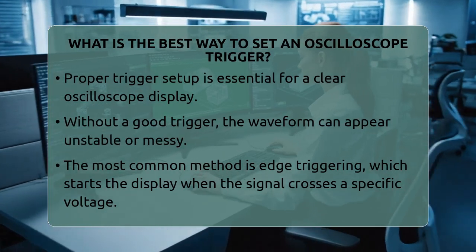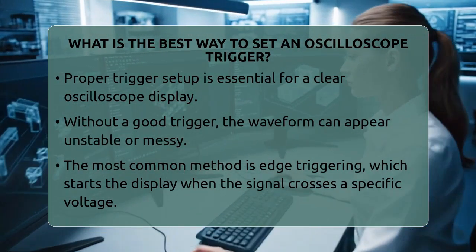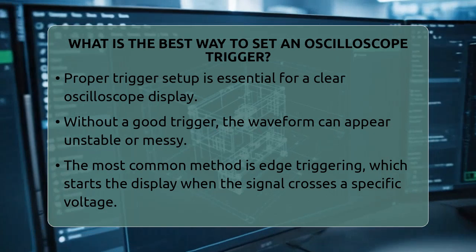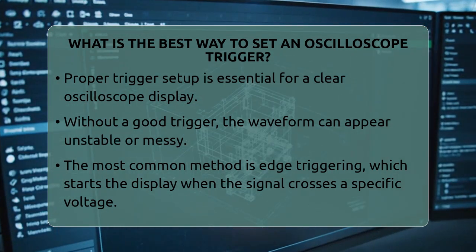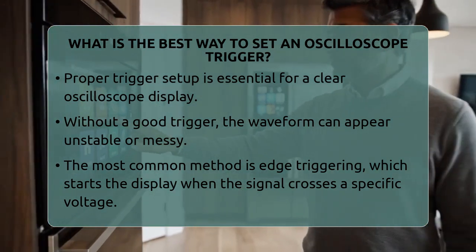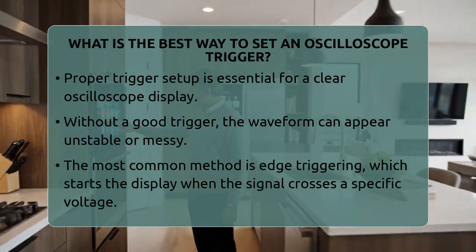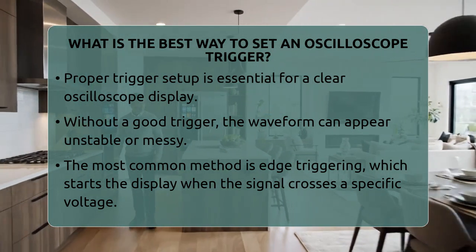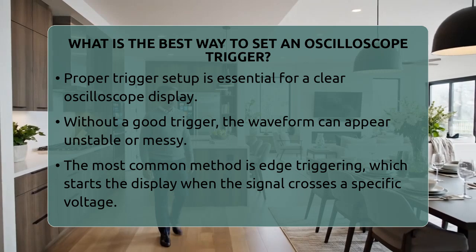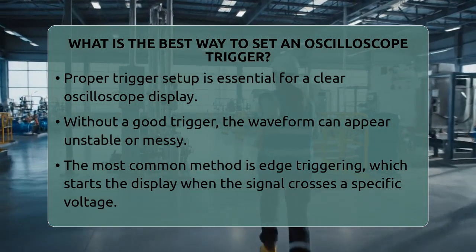What is the best way to set an oscilloscope trigger? Imagine trying to watch a moving target that keeps shifting. Without a good trigger, your oscilloscope display can look like a jumbled mess. So, how do you get a clear picture of your signal? That's where proper trigger setup comes in.